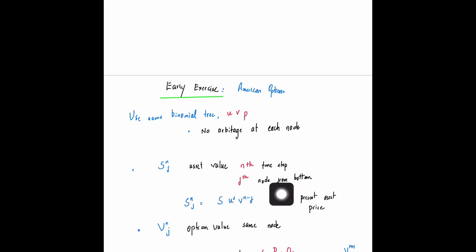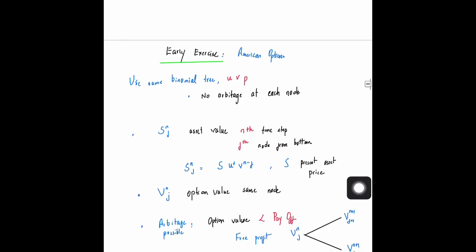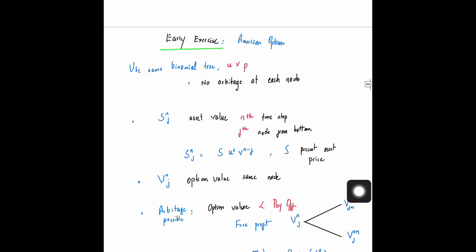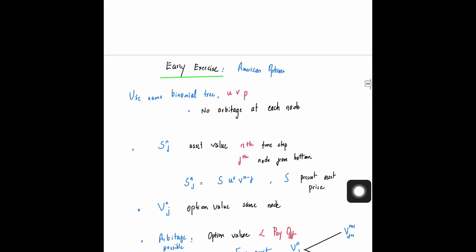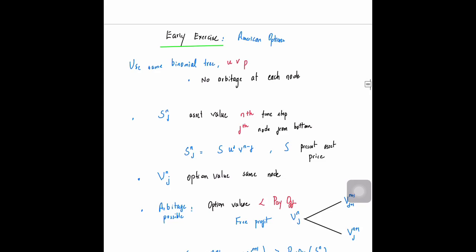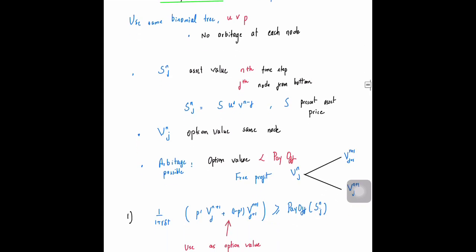Now once you have done this on this particular node, what you do is you evaluate the value of V and J, the option value at the same node. The way to evaluate this particular option value is what you are going to do right now. You could use this risk neutral expectation to evaluate a particular value. This is what we had done, right?